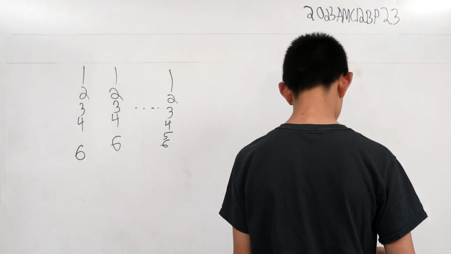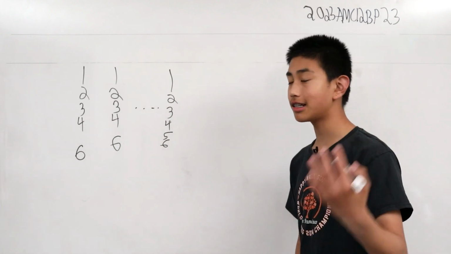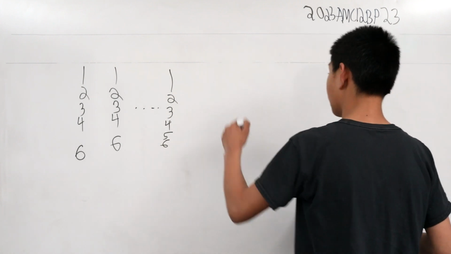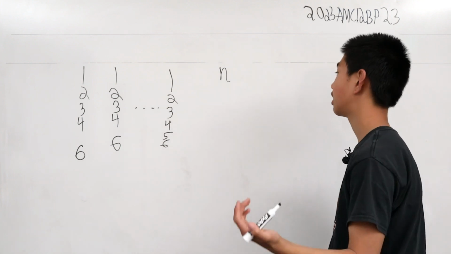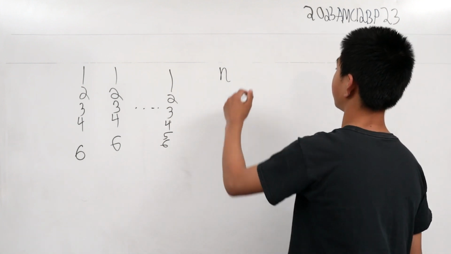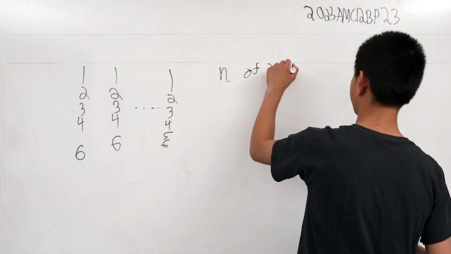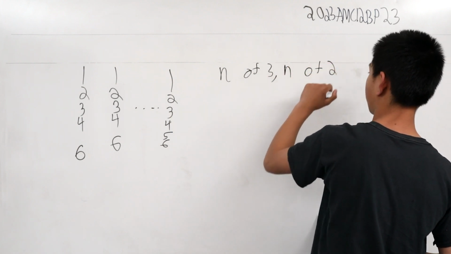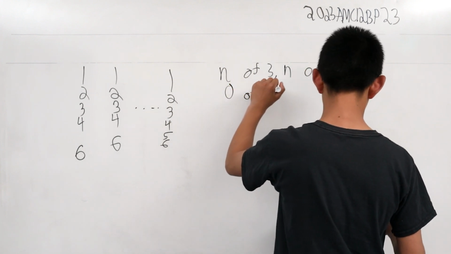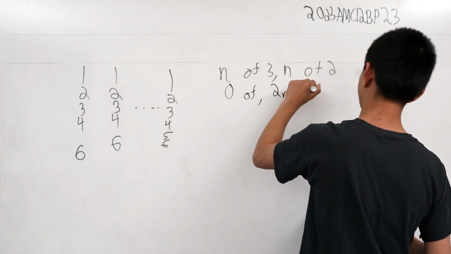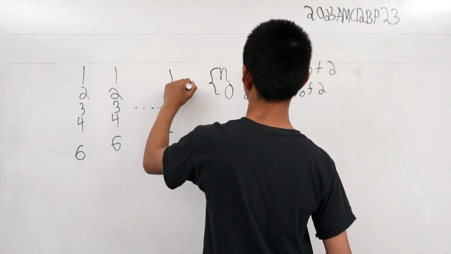So what we can do is break it into cases we can work with. If we have n factors of 3, so n of 3, and then we have n factors of 2, n of 2 for all primes, and then 0 factors of 3 and 2n factors of 2. Well, we have an n case here and then a plus 1 here, so this is n plus 1.